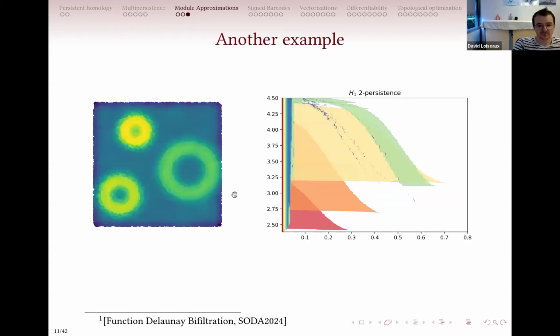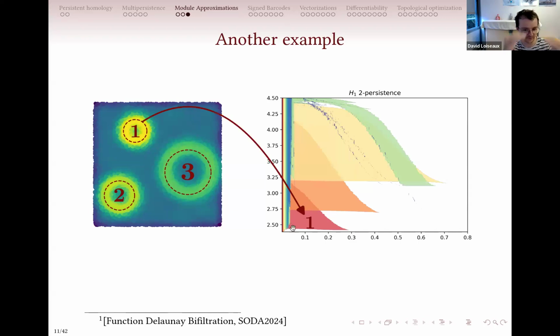And just another example that is a bit more illustrative. Here I have a bunch more points. So that's basically a uniform measure on the square on which I've added a bit of topological signal as an annulus. And so how to interpret it? So I have three cycles here. The first one is really dense and small. Dense means that it will appear on the lower part of the filtration, and small means that it will get killed rather quickly by the radius parameter. So it corresponds to this shape because it's low, below, and gets killed here.